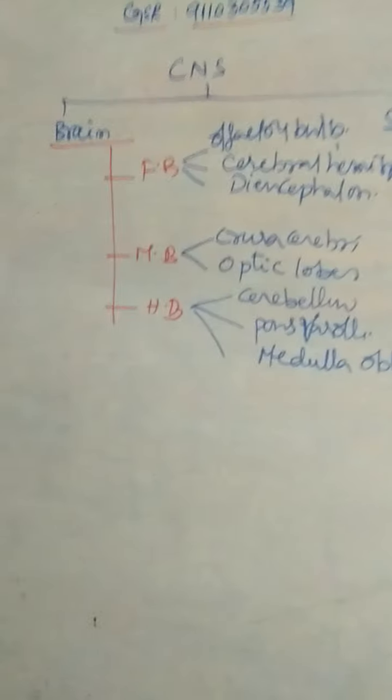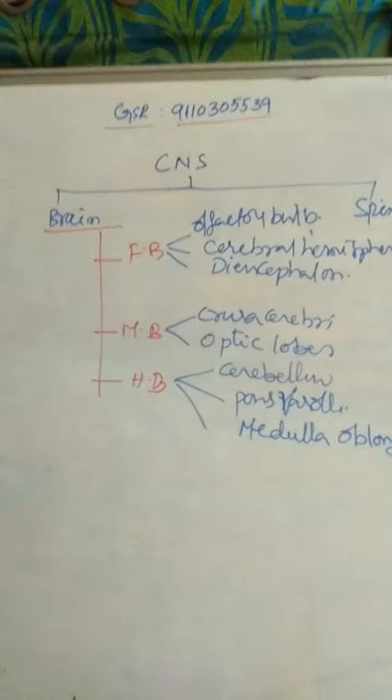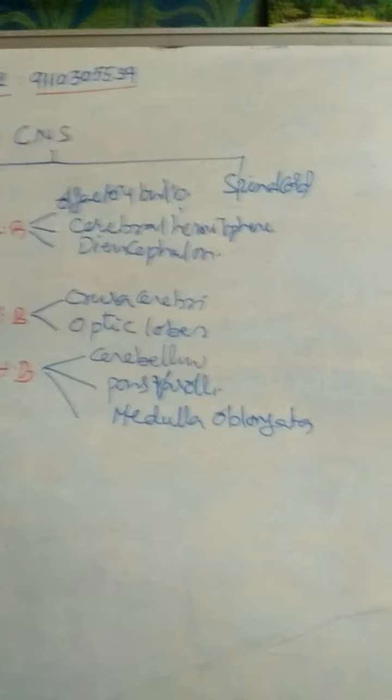This is the outline classification of the brain. The forebrain consists of olfactory bulbs, cerebral hemispheres and diencephalon; the midbrain consists of crura cerebri and optic lobes; and the hindbrain consists of cerebellum, pons varoli, and medulla oblongata.